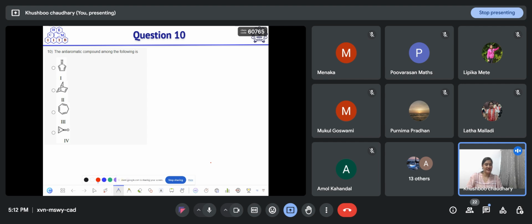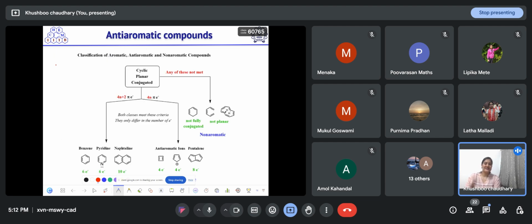So let's discuss the concept first, then we will get back to this question. And the correct answer is option A. So the classification of aromatic, anti-aromatic, and non-aromatic compounds, for that we use Huckel's rule. If any system is cyclic, planar, and conjugated, then we have to find out which type of electron system it contains: 4n plus 2 pi electrons or 4n pi electrons.